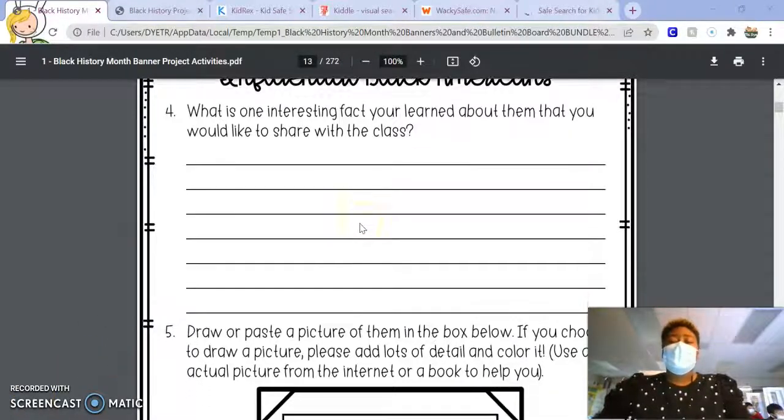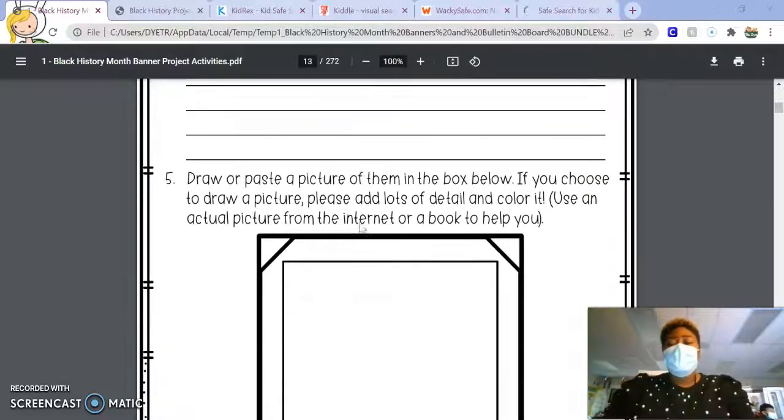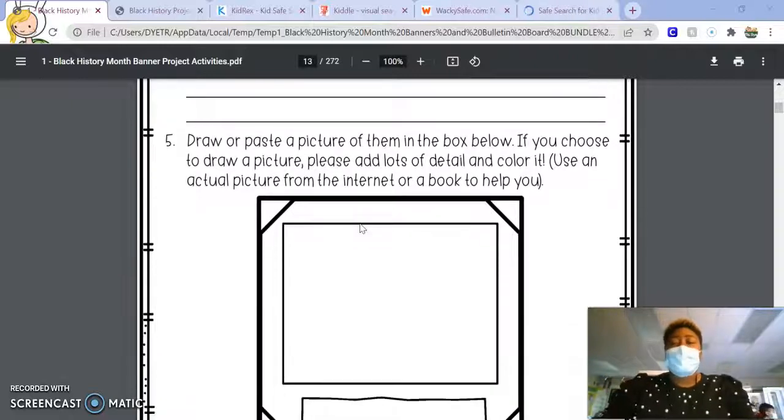So for number 4, you're just going to put any interesting facts about this person that you find on the internet, or within a book, a newspaper article, or whatever other resources you use. For number 5, I have draw or paste a picture of them in the box below.